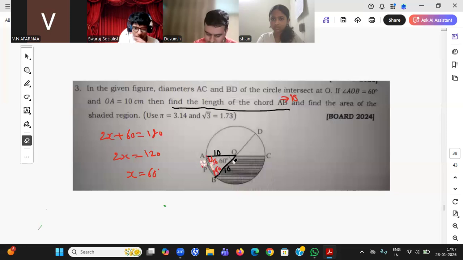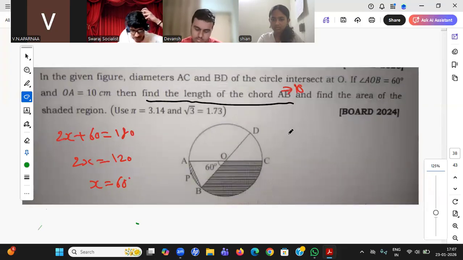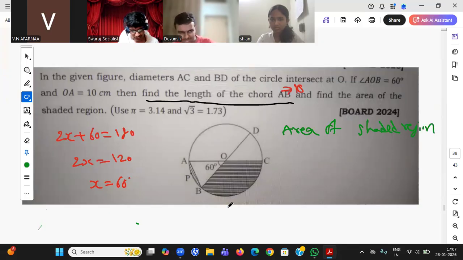Now you need to tell me the area of the shaded region. Let me erase these things. Give me the basic formula. The calculation part you all can do. Do it, if possible, before I close this question. Okay, so now I want the area of the shaded region. Okay, go ahead, Shugal. What all can you see according to the shaded region?